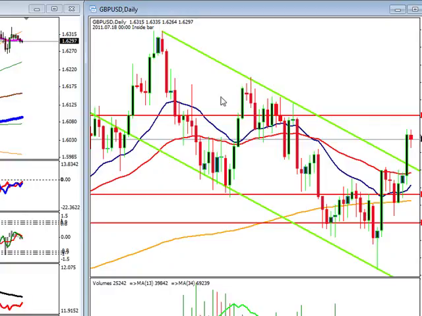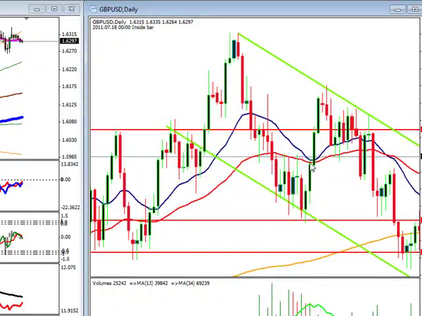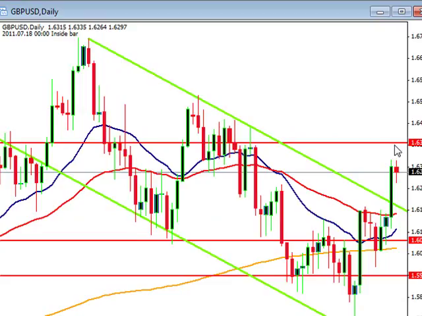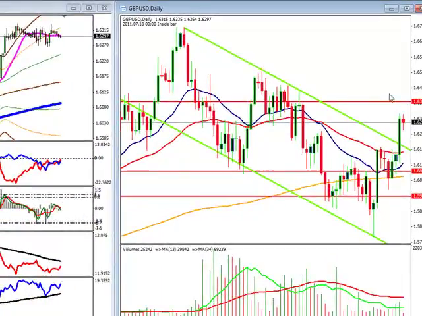Overall, though, if I scroll back over, you can see that not too much is respected in this range. It does kind of freely go up and down. But that is something that I will watch. This 1.639, 1.63, 1.664. I will watch that and see what's going to happen here.